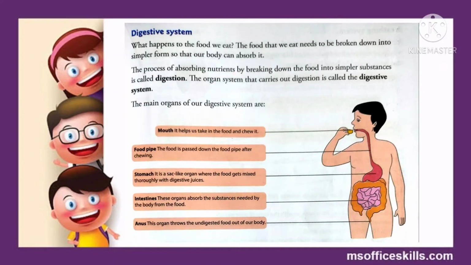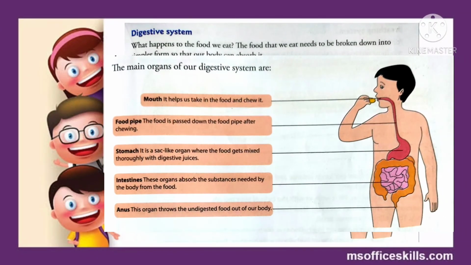The main organs of our digestive system are mouth, food pipe, stomach, intestines, and anus. This process of digestion begins with the mouth, and the mouth helps us to take in the food and chew it.